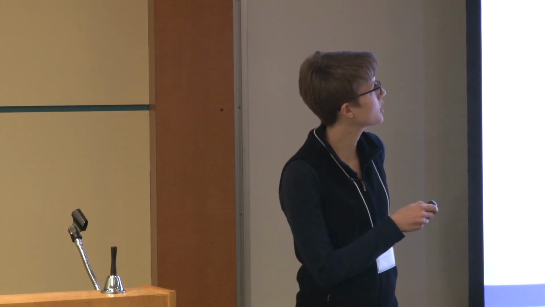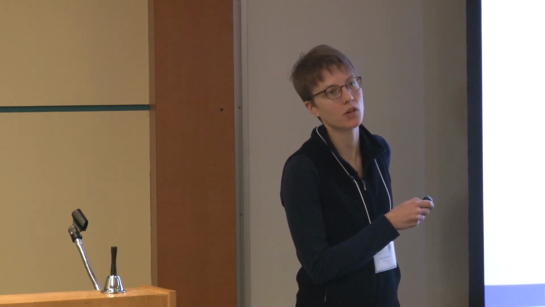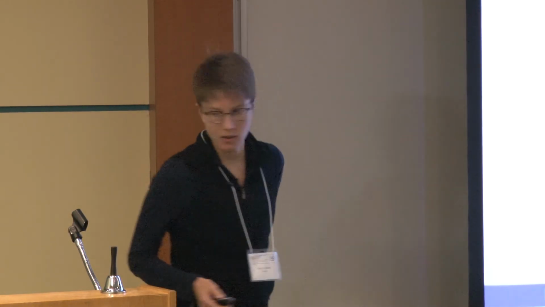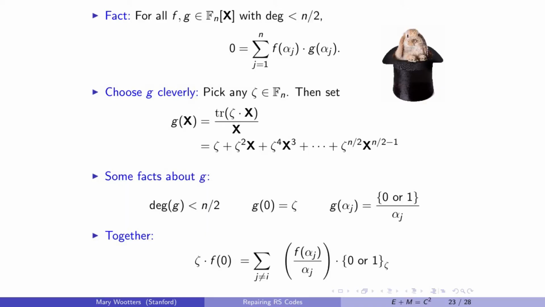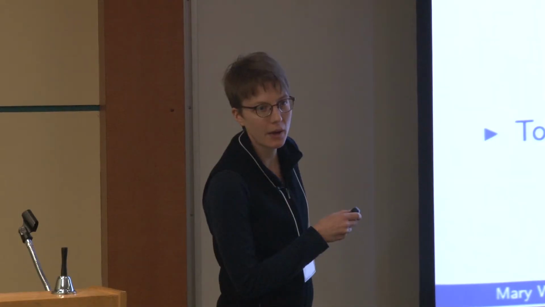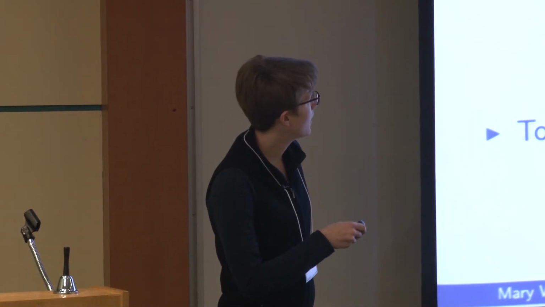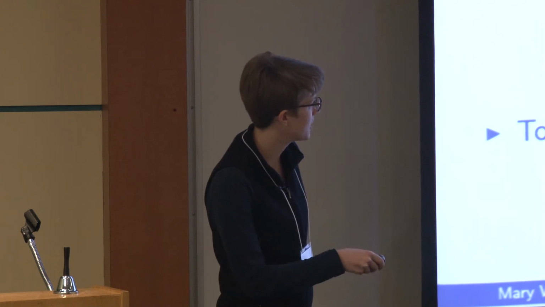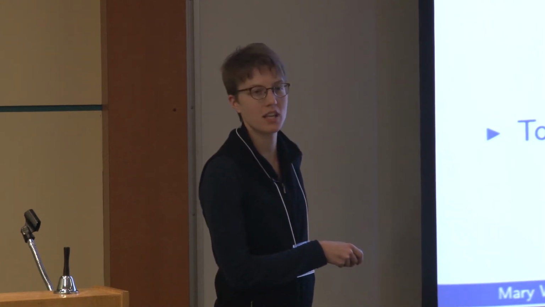And now imagine I plug in any alpha j that's not zeta. So what do I get? Let's go up and look at this expression. If I plug in alpha j, then on the bottom I get an alpha j. That's easy. And on the top, I don't know what I get, but I get either a 0 or a 1, because that's what trace spits out. So what I have is that I can take g to be this low-degree polynomial. I'll take f to be the polynomial that I would like to recover, and put this expression together and move the 0 term to the other side.